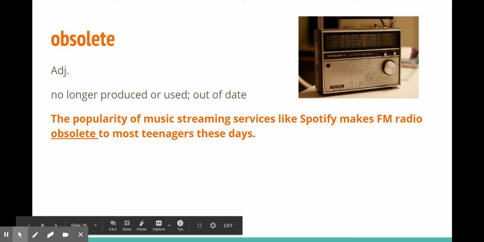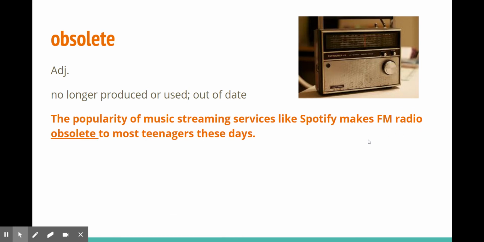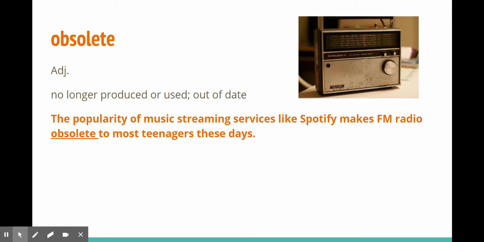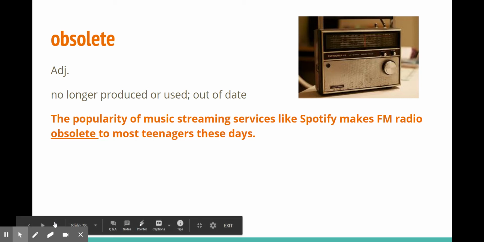What does it make FM radio? It makes FM radio obsolete. Obsolete is describing the kind of FM radio. What kind of radio? Obsolete radio, meaning it's no longer around, right? Even during this pandemic, we've noticed that students are not using pens and paper anymore. So it looks like there's a trend where pens and paper will be an obsolete item, or items in schools, meaning no longer used.